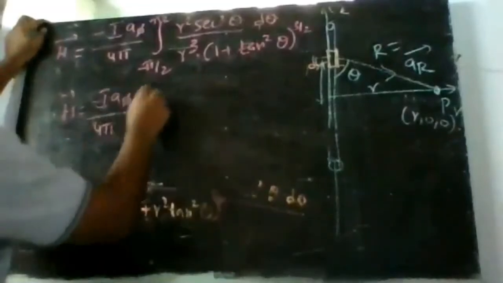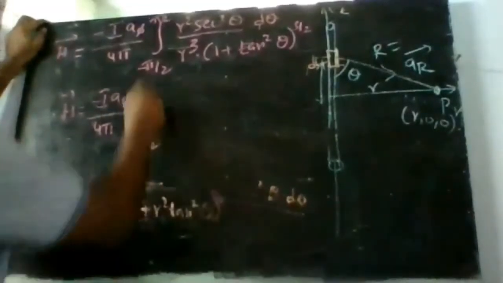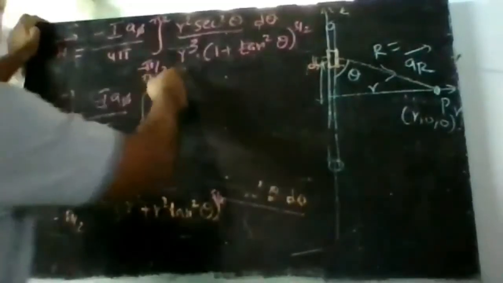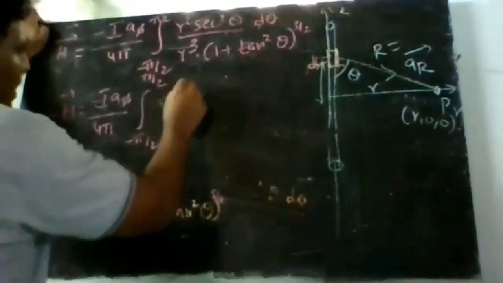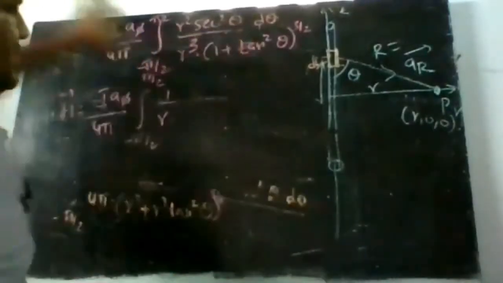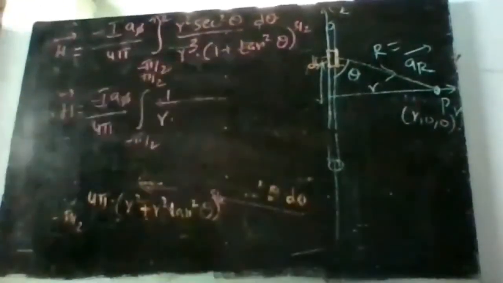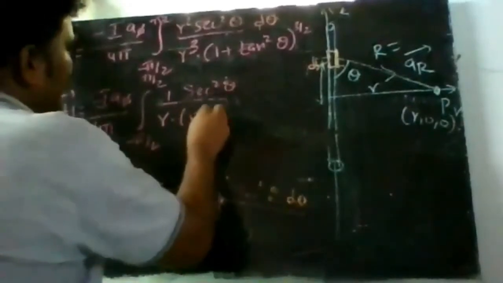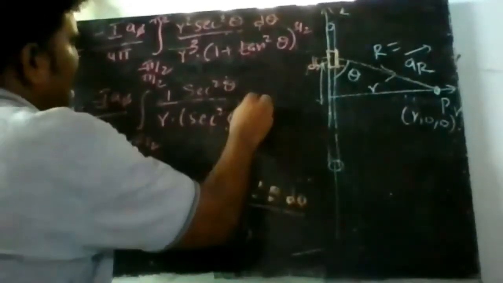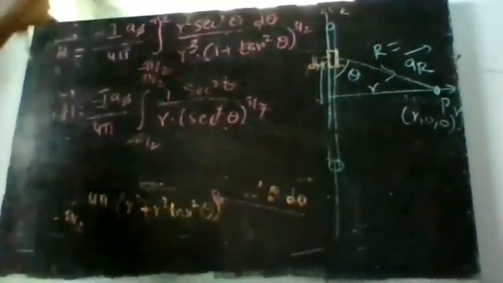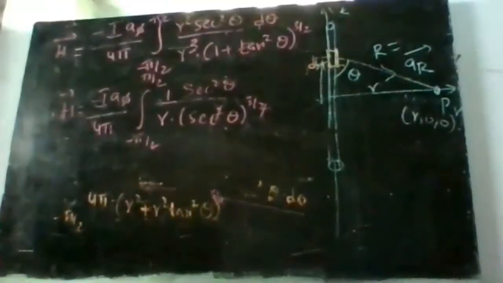pi into integral minus pi by 2 to pi by 2. Okay, minus pi by 2 to pi by 2. So r square, r cube, so 1 by r into secant square theta. 1 plus tan square theta is also nothing but secant square theta. So this is secant square theta and this is also secant square theta whole power 3 by 2. So the square gets cancelled, this will become secant cube theta. Clear with this? And d theta.